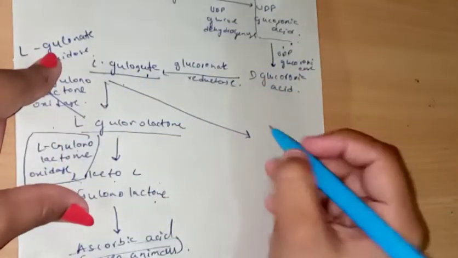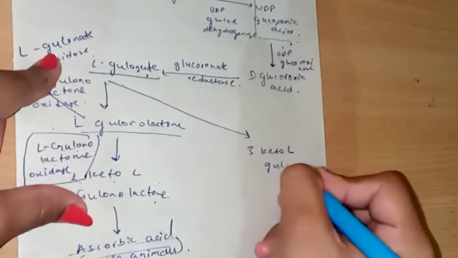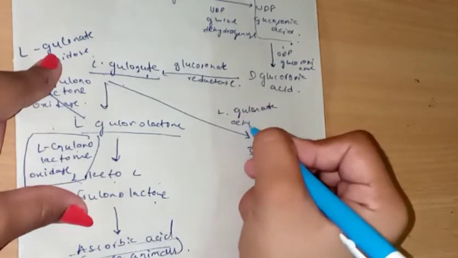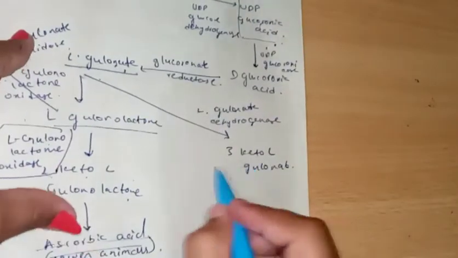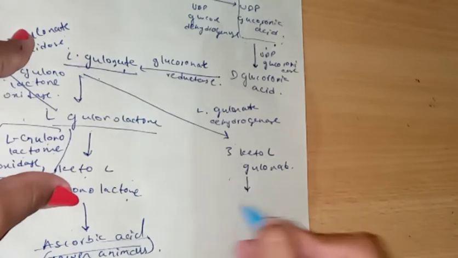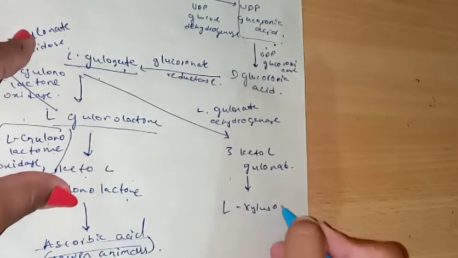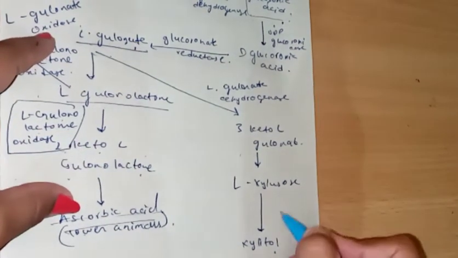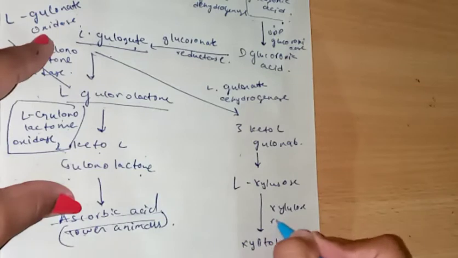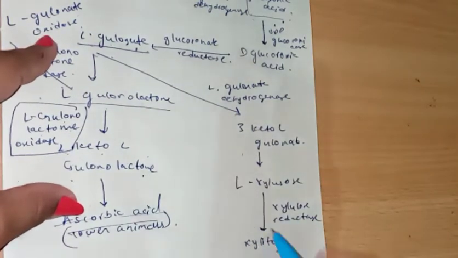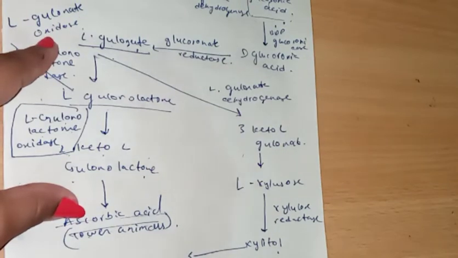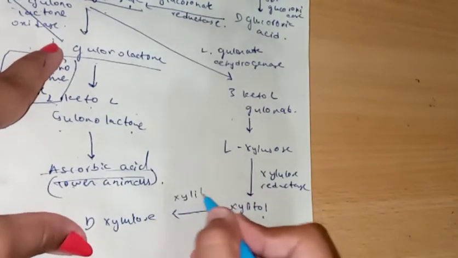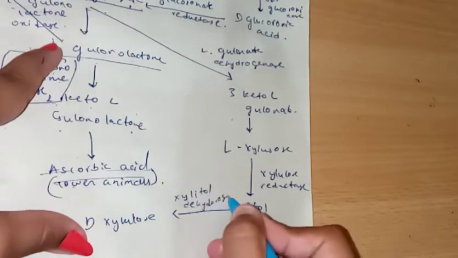this L-gluconate gets converted to 3-keto-L-gluconate with the help of L-gluconate dehydrogenase, and this 3-keto-L-gluconate gets converted into L-xylulose, and this L-xylulose gets converted into xylitol, and this happens with the help of xylulose reductase, and this xylitol gets converted into D-xylulose with the help of xylitol dehydrogenase,